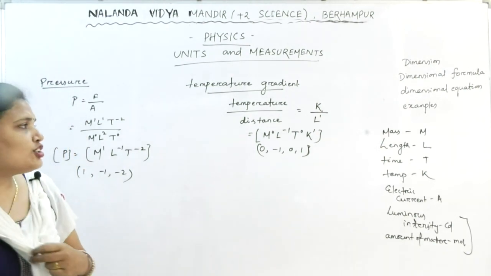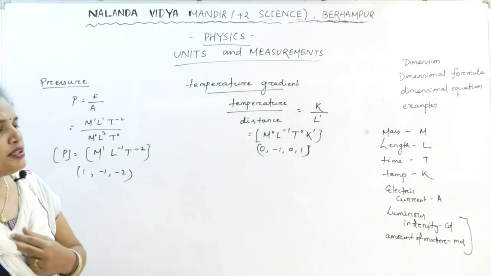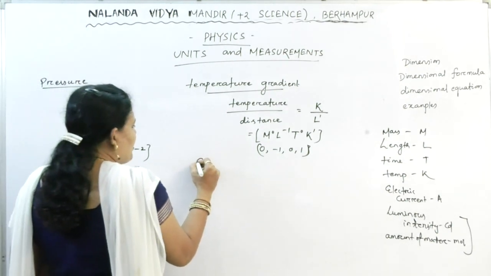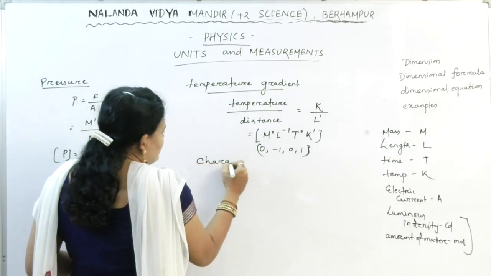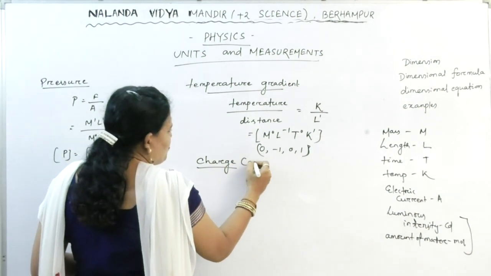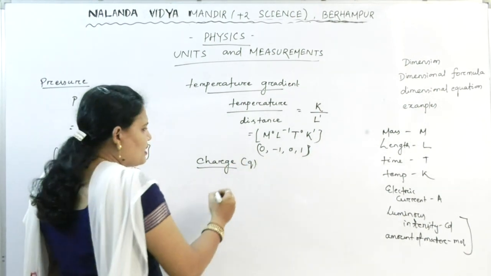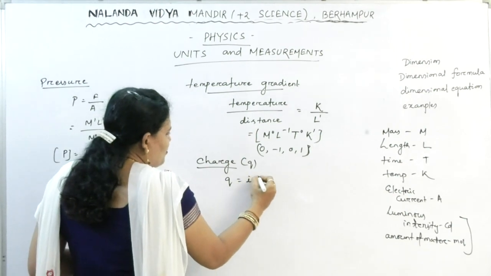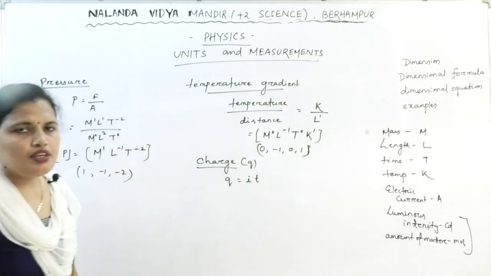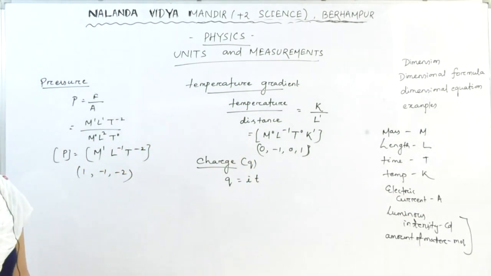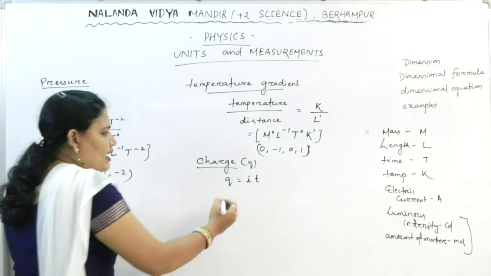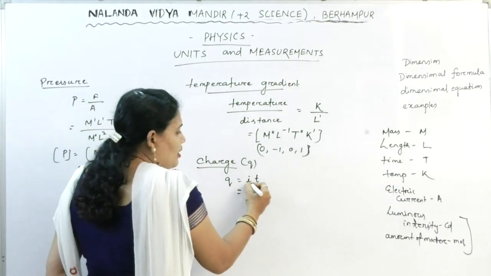Okay. Suppose you are asked to find out the dimension of charge. Let us find out the dimension of charge Q. First, let us know what is the formula. Q equal to IT. So I is current.